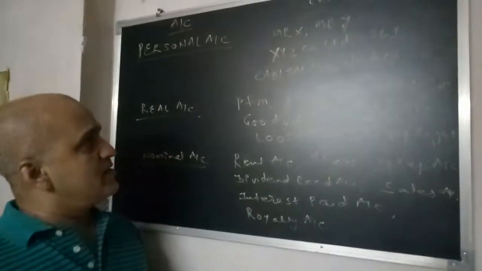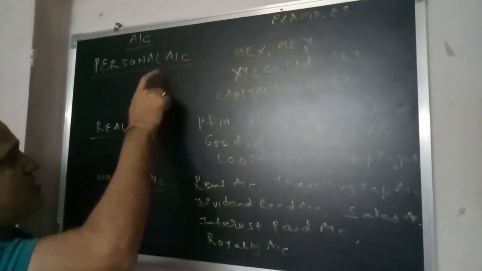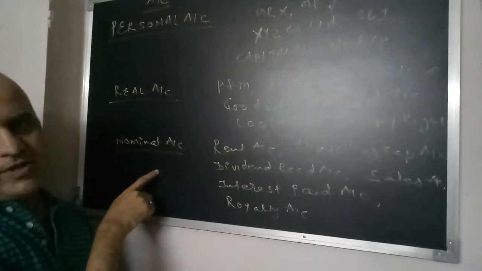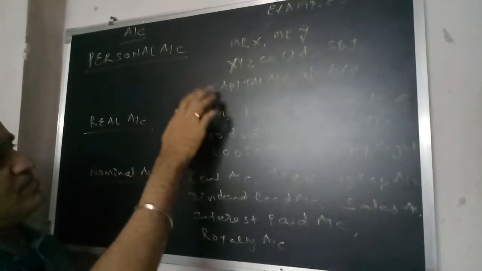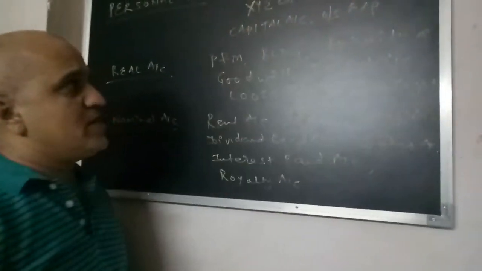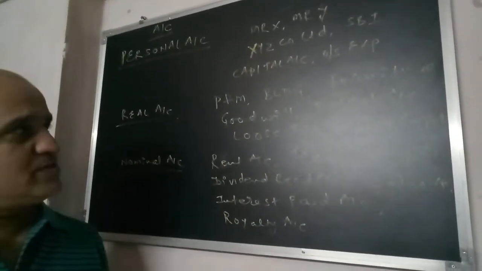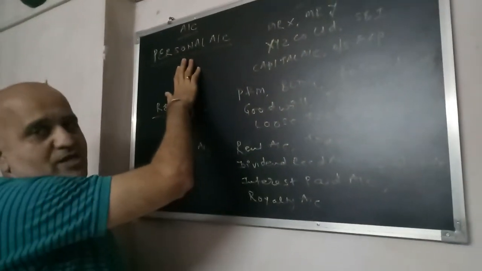So as I said in my earlier session, there are 3 accounts: personal account, real account and nominal account. Now I am going to tell you which ledger accounts are normally there in these types of accounts. The first one is personal account.